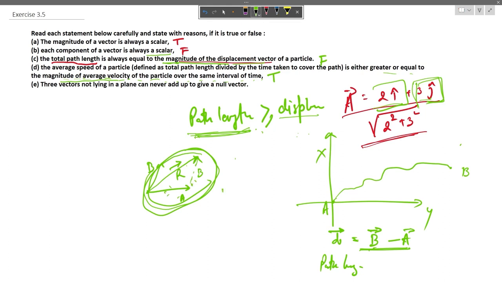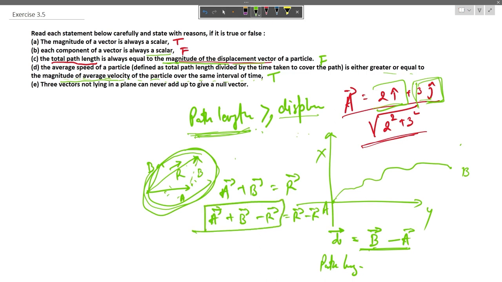So in the present case we have A vector plus B vector equal to R vector. To make this set of three vectors equal to 0, we add A vector plus B vector minus R vector equal to R vector minus R vector. This cancels out to 0.